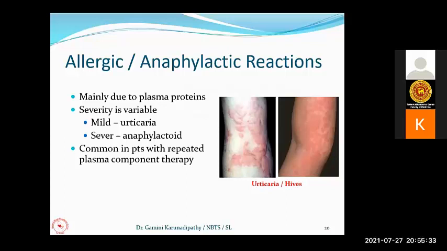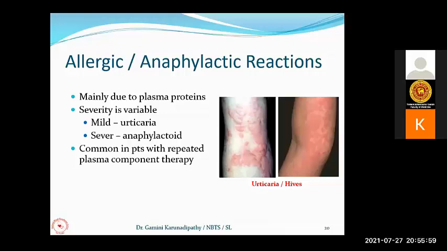So when they get exposed to these plasma proteins from the blood in the blood pack, they may develop allergic reaction. Mild form is the urticarial rash with itching. Severe form, they can go for the anaphylactic reactions, anaphylactoid reaction. So this again is common with the patients having repeated plasma component therapies.